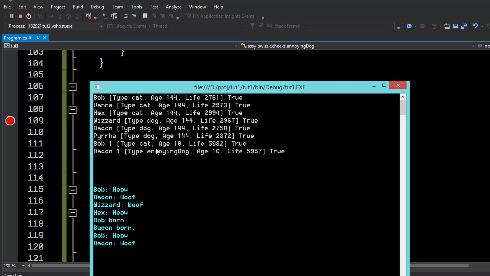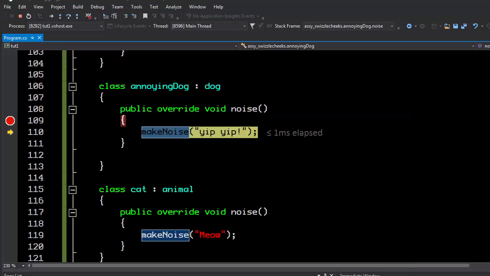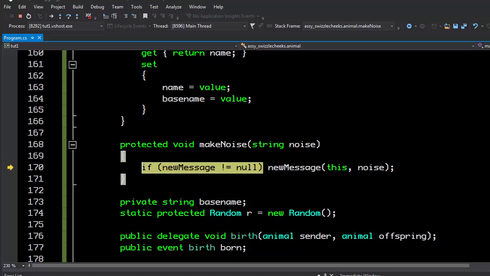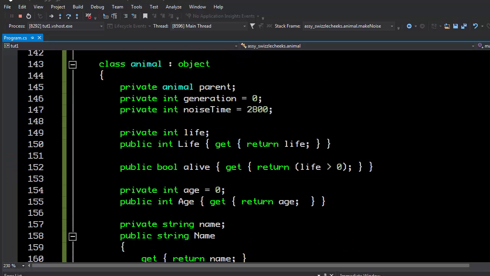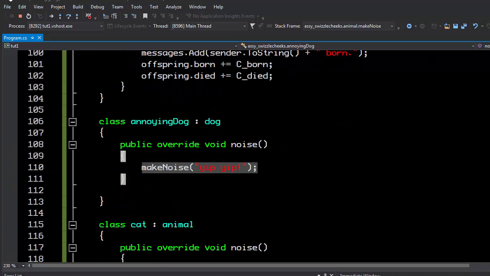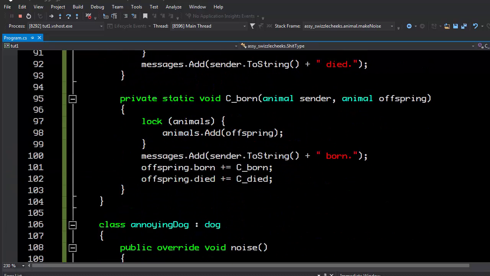And we don't have any annoying dogs yet. Here's an annoying dog. And it is being called, so we are adding the message for yip yip. It is coming here. And unfortunately, it does not appear to be being handled. So what that tells me is that we are not subscribing to the event. So let's take a look at where we're subscribing to the event. Oh, we're not subscribing to the event.